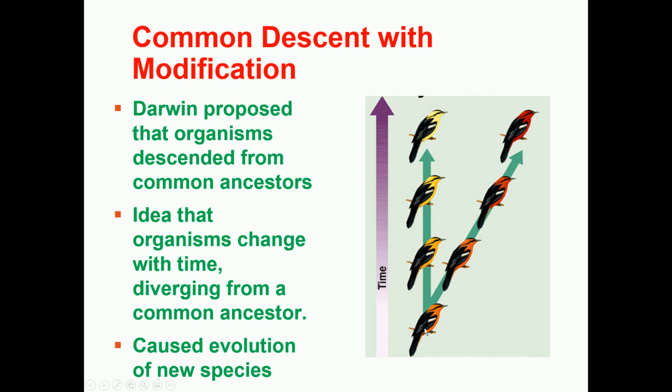Darwin stated that organisms have originated from a common ancestor, like you can see here. This is the most common ancestor, and you can see all these birds have originated from this bird basically. Organisms change with time, diverging from the common ancestor. They all started from here, and then they kept on changing, and at one point the change becomes so big that there is the formation of a different species, or it causes the evolution of new species.